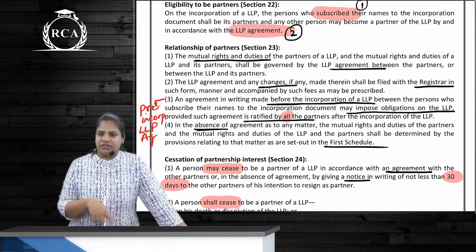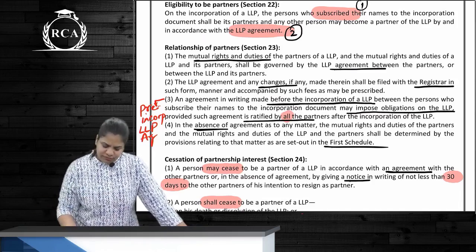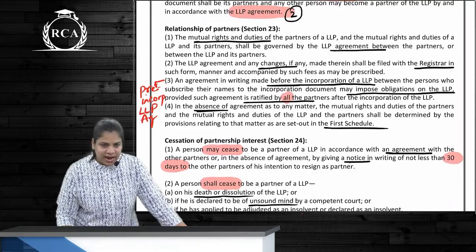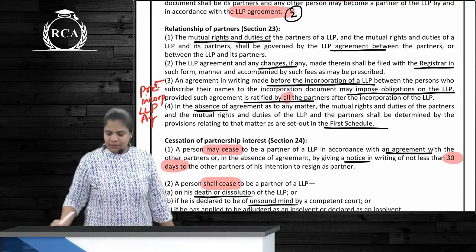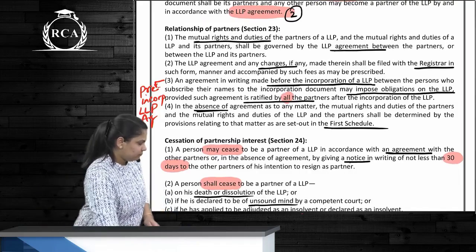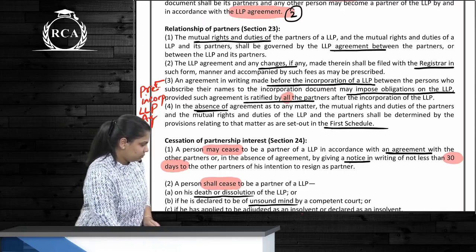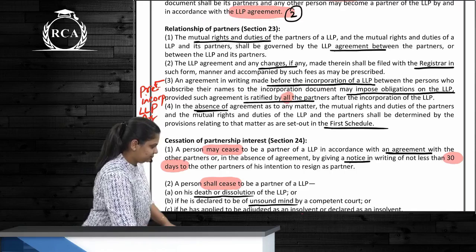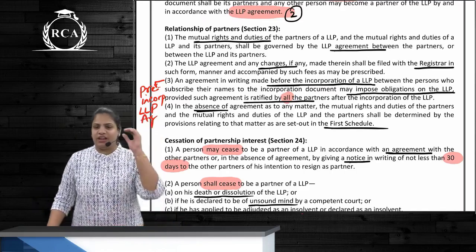Can we make any changes to the LLP agreement? Yes. If we make the changes, what should we do? File it with ROC, correct? And pre-incorporation related, one point we had seen. Read that point number 3. What is this pre-incorporation LLP agreement?